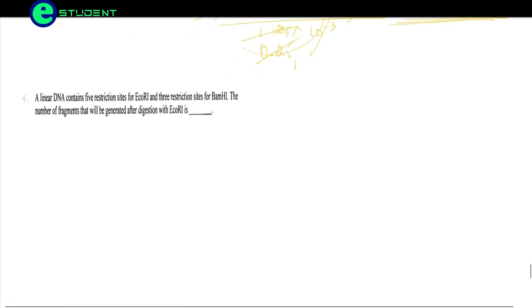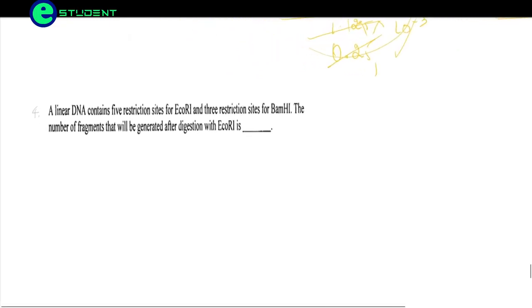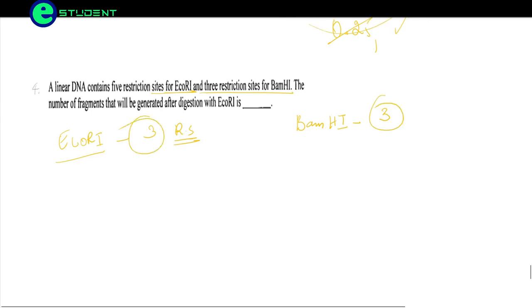Next question. A linear DNA contains 5 restriction sites for E. coli 1, and 3 restriction sites for BamH1. So they are saying E. coli 1 is having 5 restriction sites, RS is restriction sites, and BamH1 is having 3 restriction sites.